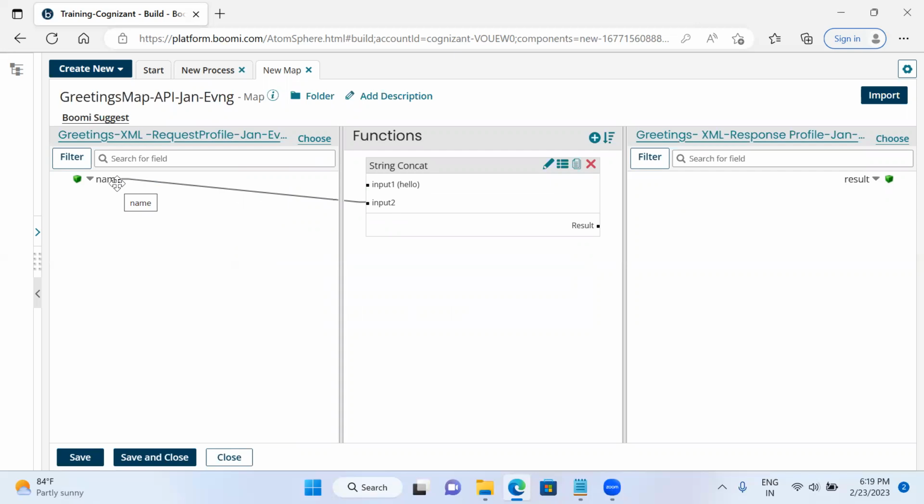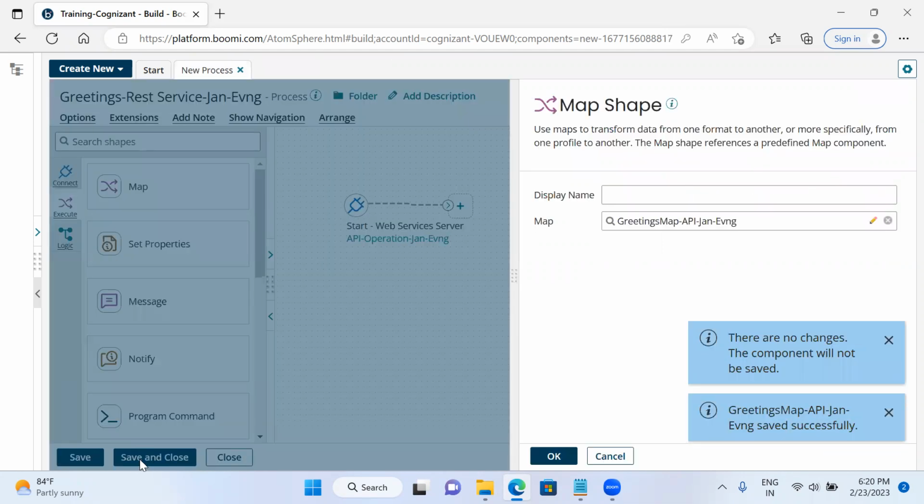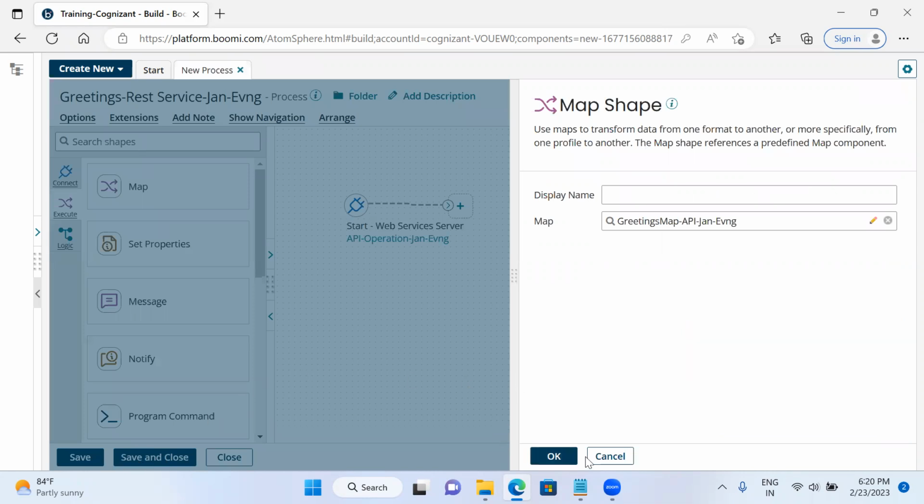Whenever the requirement comes, the name might dynamically change, either it is Srikanth or Shiva or Venkat, whatever it may be. So the Input 1 Hello is common. This is going to get concatenated with the dynamic name, whatever I am going to pass here, and the resultant is going to the result here. So in such a way I am going to map this one. Save and close here. So I have done the mapping here. So now I am going to get all these things in such a way.